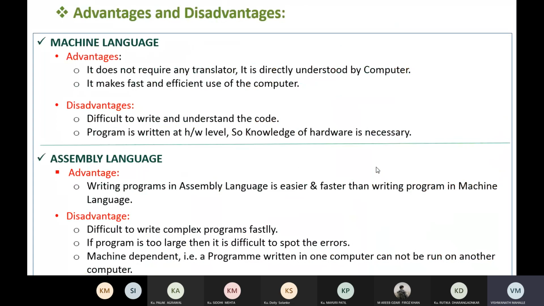Also, machine language makes fast and efficient use of the computer. There is no need to translate, so it makes fast and efficient use of the computer. Now, machine language has some disadvantages.